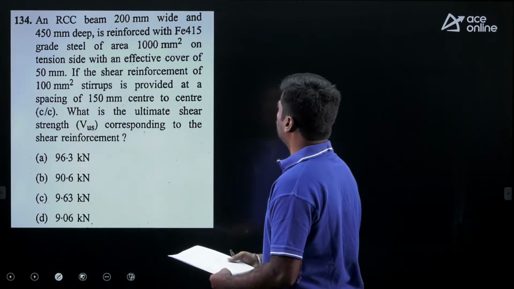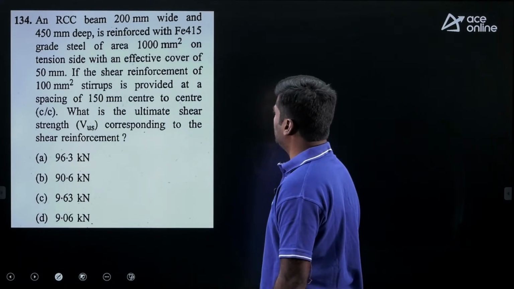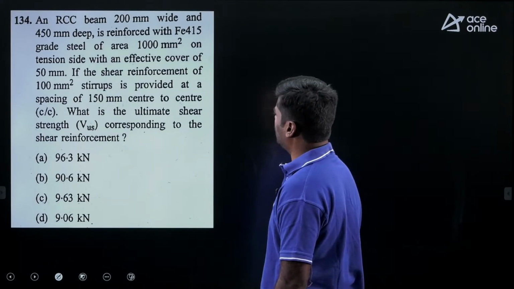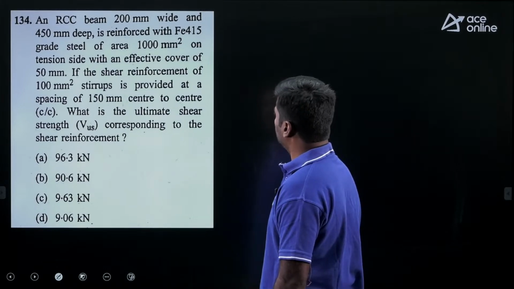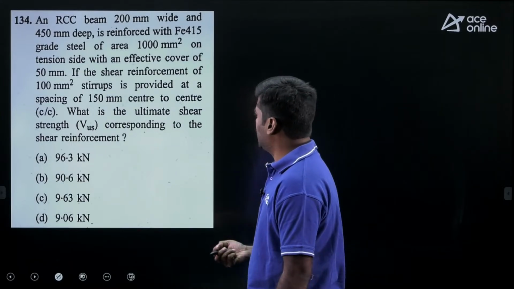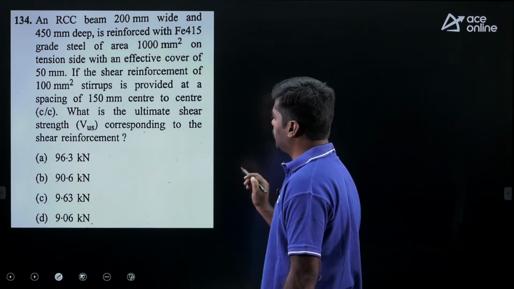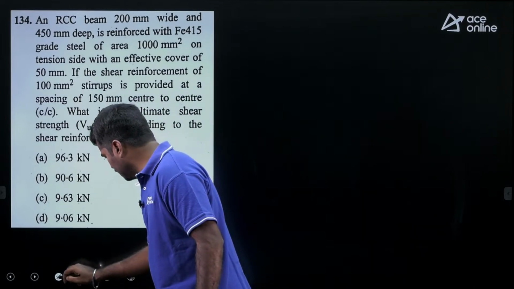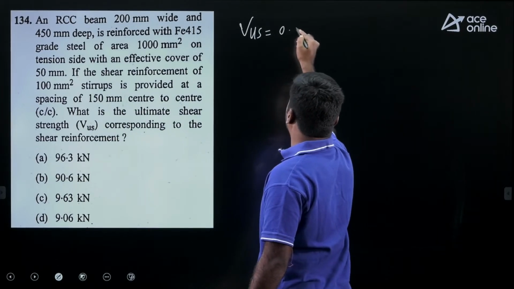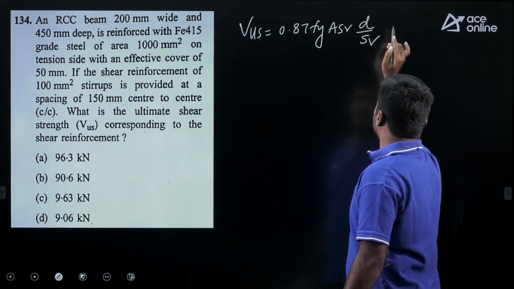An RCC beam 200 mm wide and 400 mm deep is reinforced with Fe415 grade steel of area 1000 mm square on tension side with an effective cover of 50 mm. If the shear reinforcement of 100 mm square stirrups is provided at a spacing of 150 mm center to center, what is the ultimate shear strength VUS corresponding to the shear reinforcement? My dear, they are asking ultimate shear strength. Ultimate shear strength VUS equal to 0.87 Fy ASV into D upon SV.